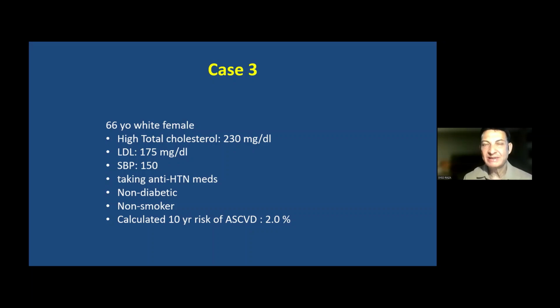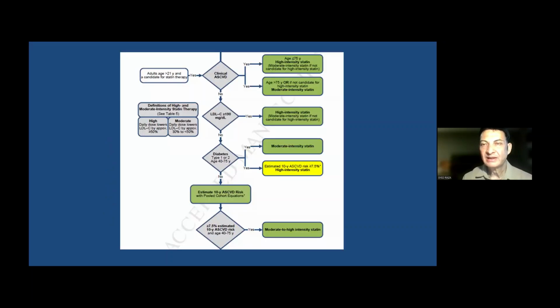If the patient is diabetic, then the risk definitely increases. And that helps us decide, by using the risk calculator, whether these patients should be on statin therapy or not. Now here the 10-year calculated risk is 2%. The patient does not have established cardiovascular disease, does not have an LDL level of more than 190 milligram per deciliter, and is not diabetic, but the calculated risk is 2%.